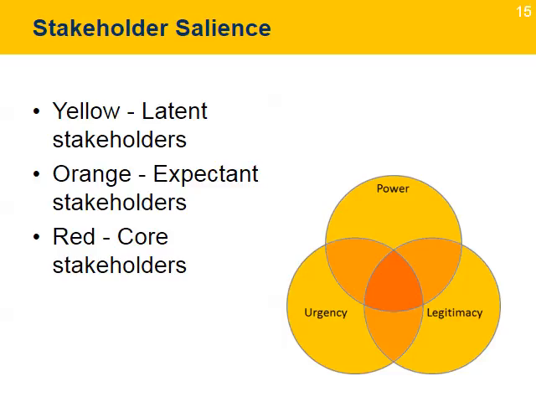As a general rule, the project leader can use the following levels of engagement. Yellow, latent stakeholders. The project leader should give a limited level of engagement. Orange, the expectant stakeholders. The project leader should give a higher level of engagement. Red, the core stakeholders. The project leader should give immediate priority to these stakeholders.